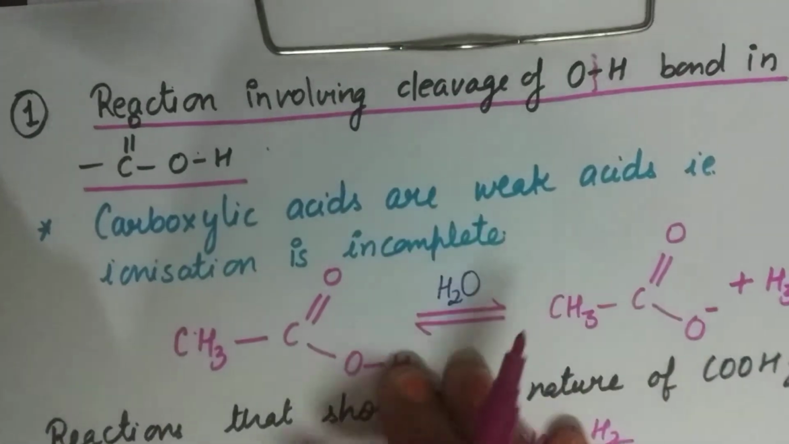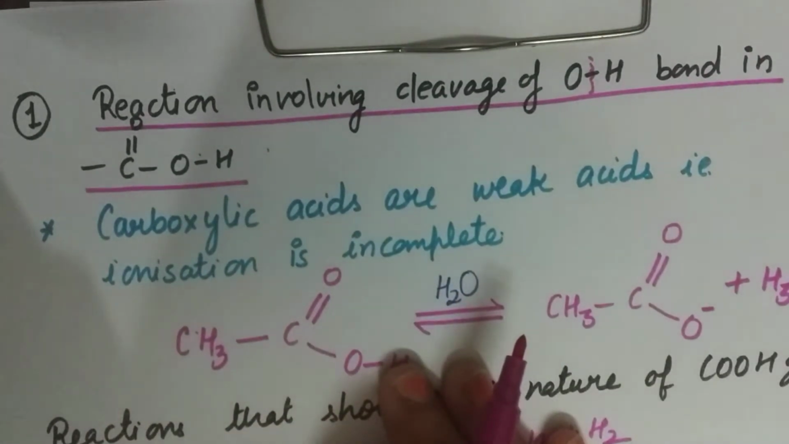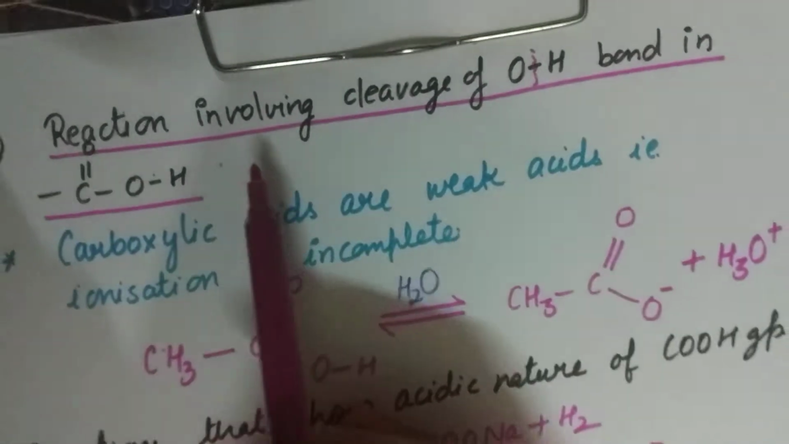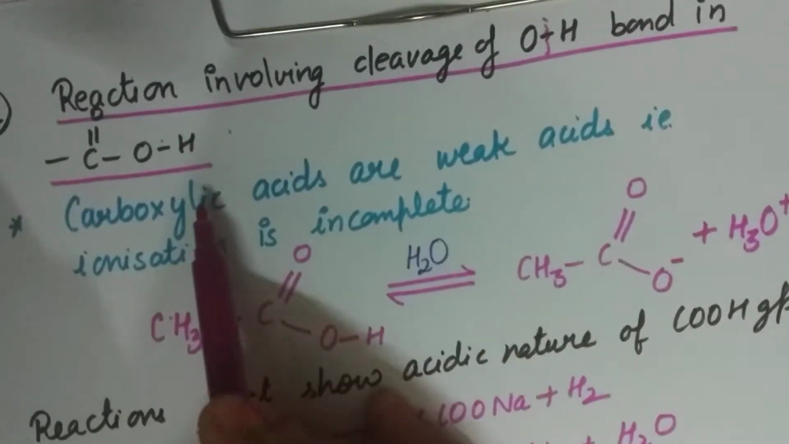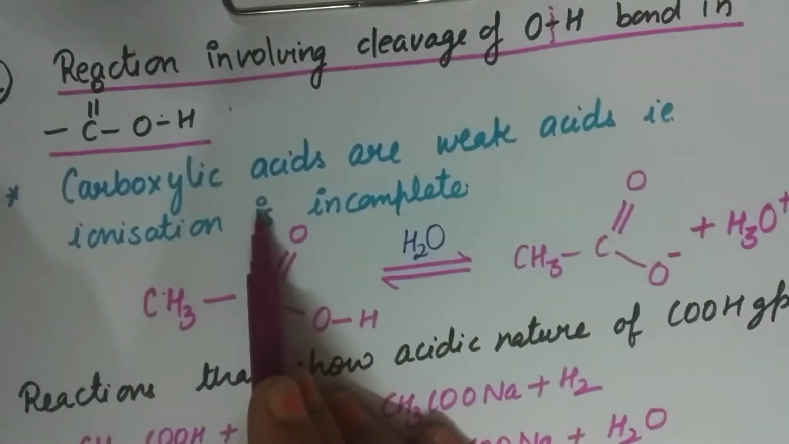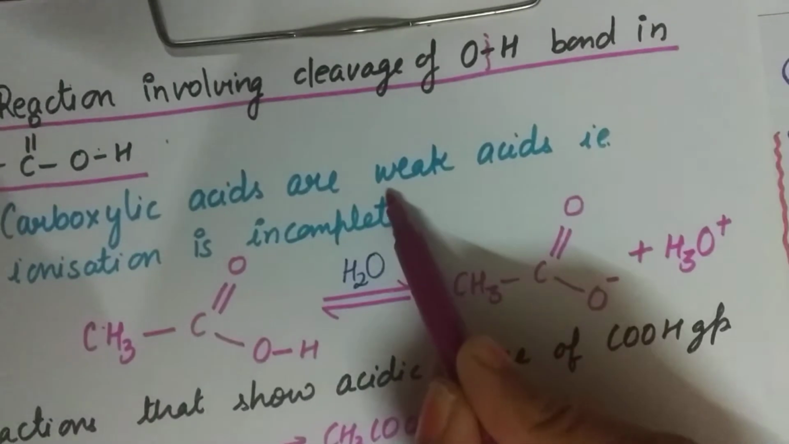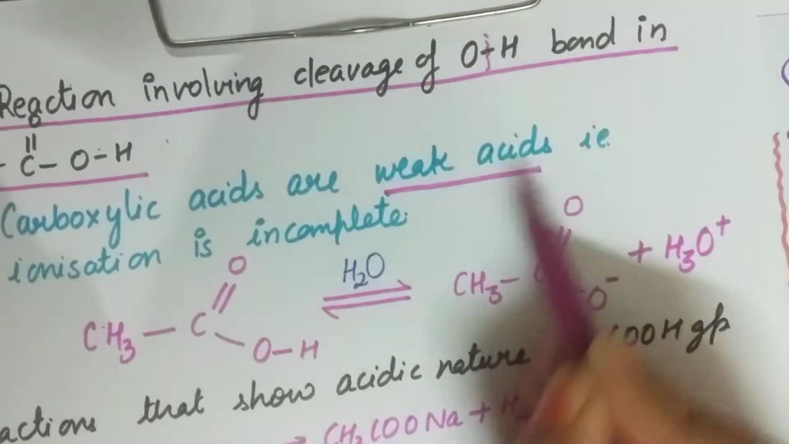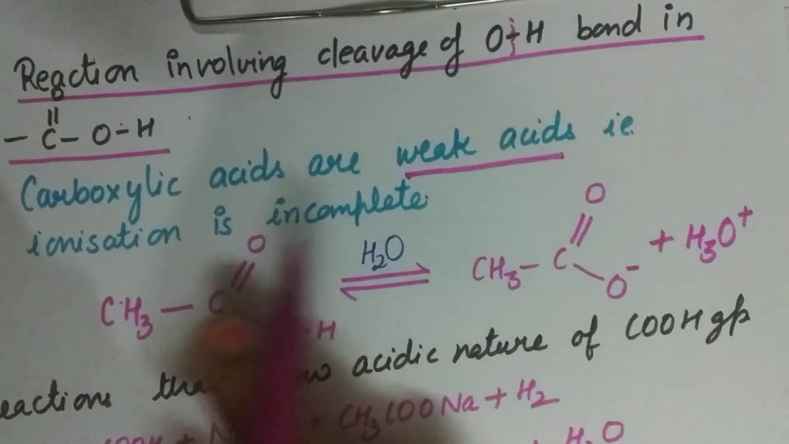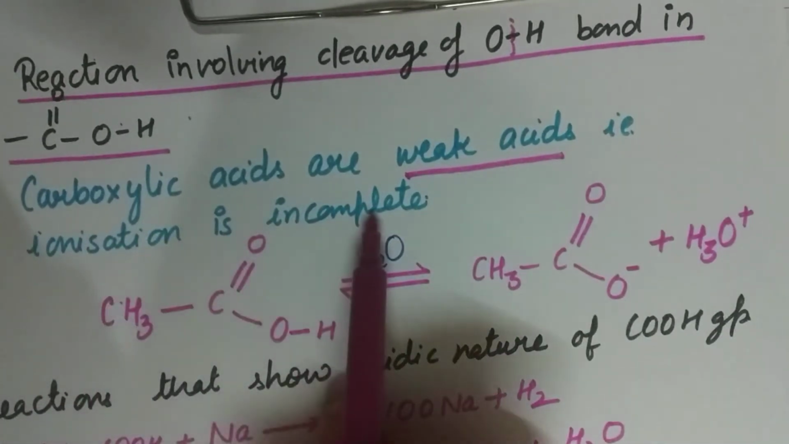Hello students, now let us continue with the properties of carboxylic acid. The first property, as I had told you, involves the cleavage of the OH bond. Now carboxylic acids are considered to be weak acids. These are organic acids and weak acids. Why weak acids? Because ionization is incomplete.